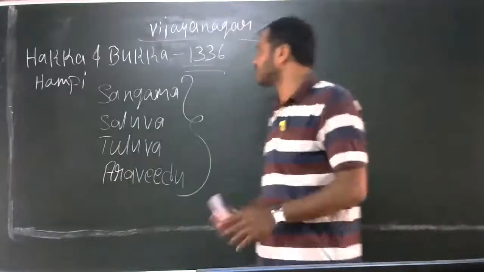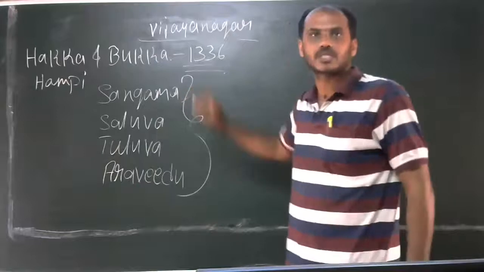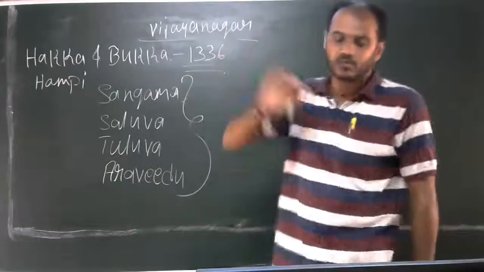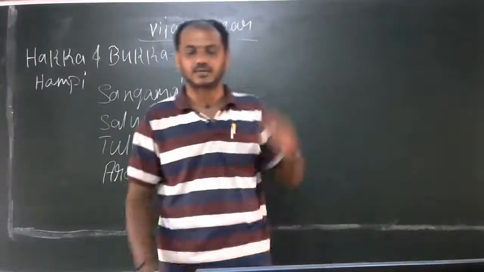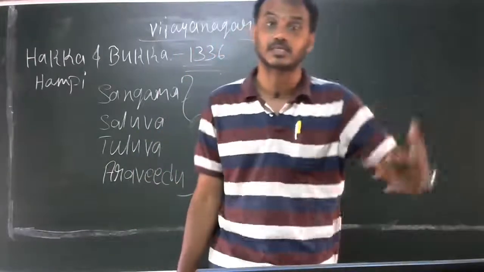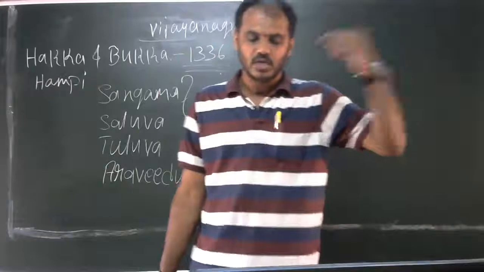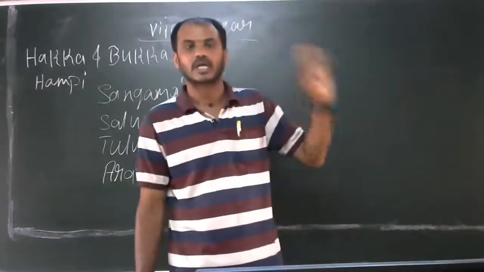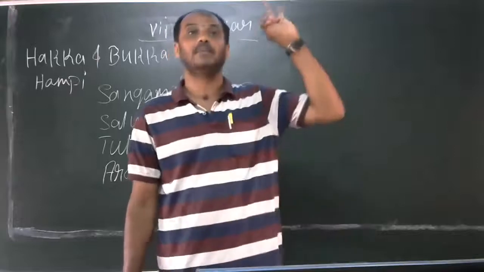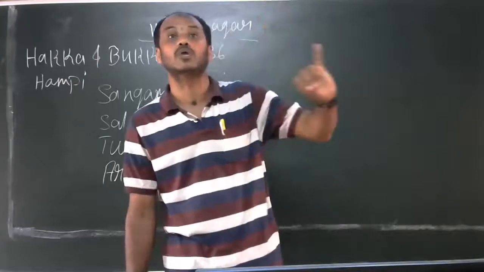The first is the Sangama dynasty. Just listen to me. The Sangama dynasty ruled from 1336 to 1486. The famous kings of the Sangama dynasty were Harihara first, Bukkaraya, Harihara second, and Proudha Devaraya.